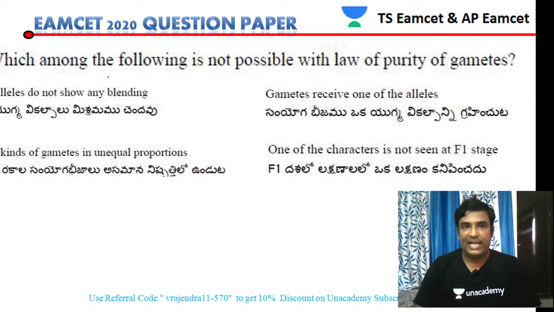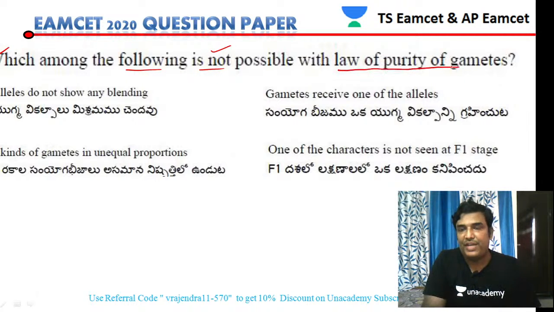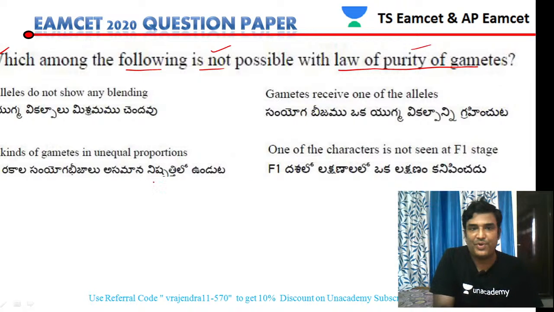So let us see the next question, students. Which among the following is not possible? The question is asking which among the following is not possible with the law of purity of gametes. If you clearly see the name, law of purity of gametes.